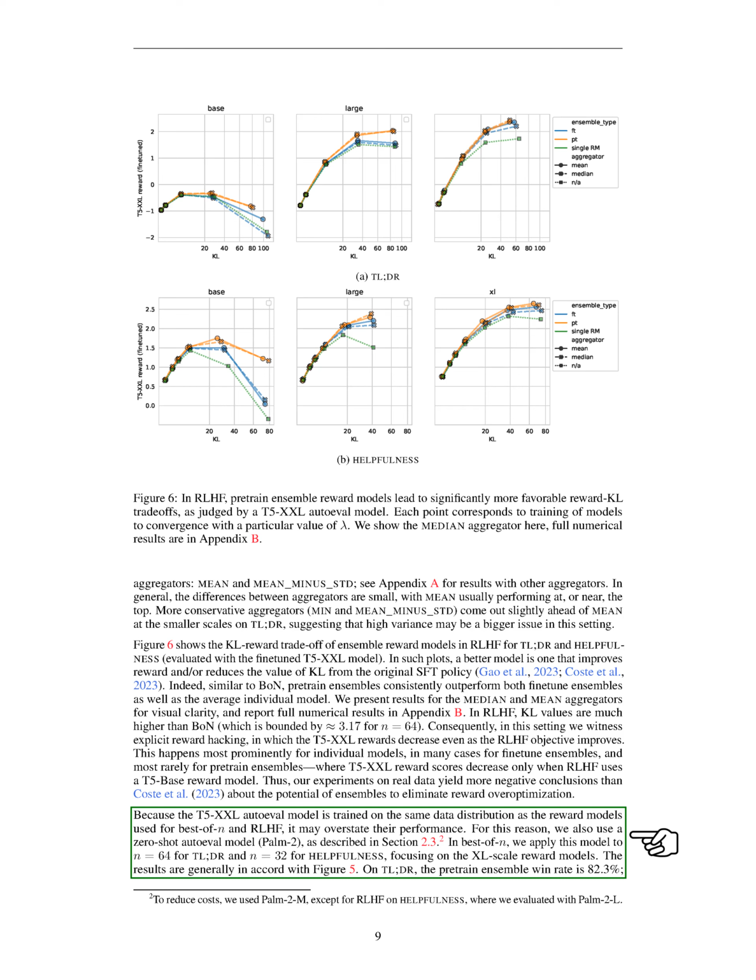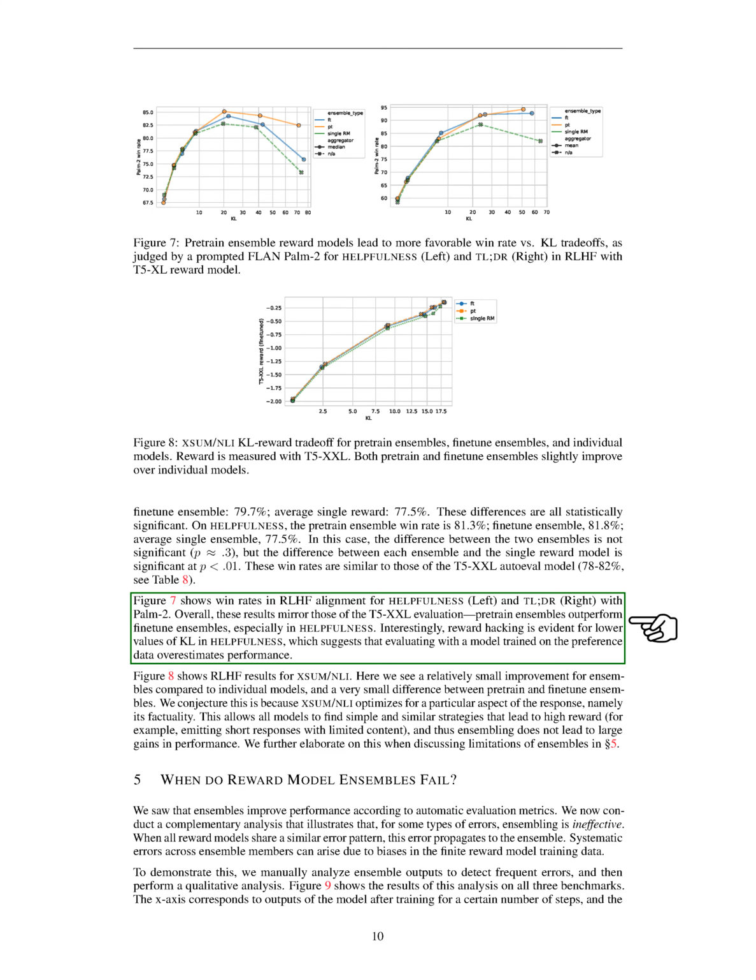Because the AutoEval model is trained on the same data distribution as the reward models used for re-ranking and reinforcement learning, it may overstate their performance. For this reason, we also use a zero-shot AutoEval model. The results are generally in line with our previous findings. On the whole, these results mirror those of the previous evaluation.